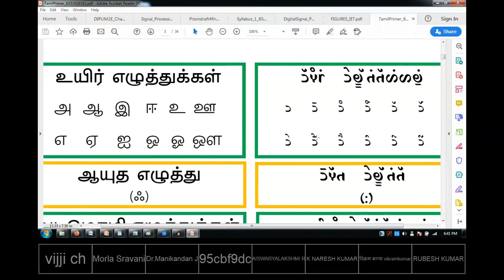Similarly, see this. This is O. See, this is O and this is O. Where I'm putting the mouse, again I'm putting a dash extra here. Okay, like that. And this is like a sine wave on the top, so you can remember easily.